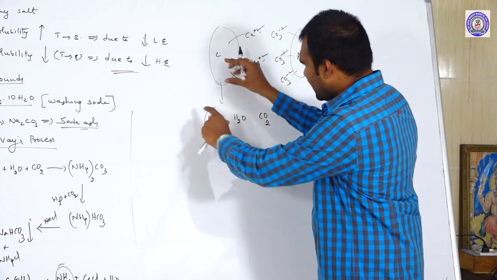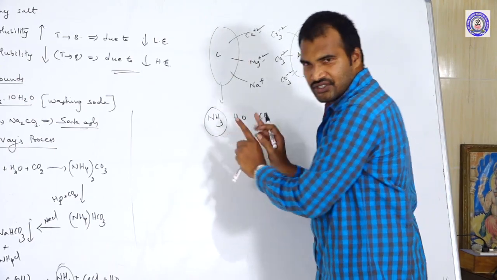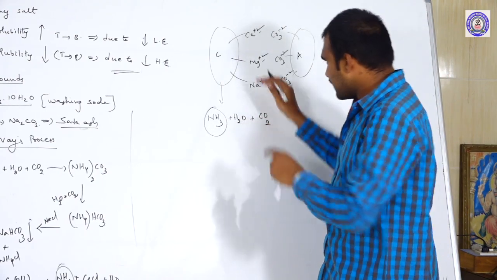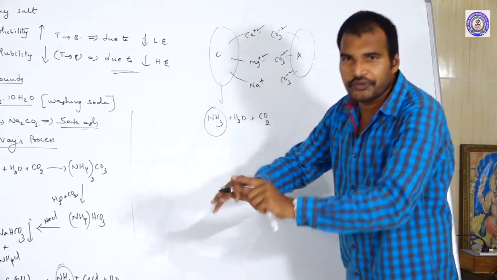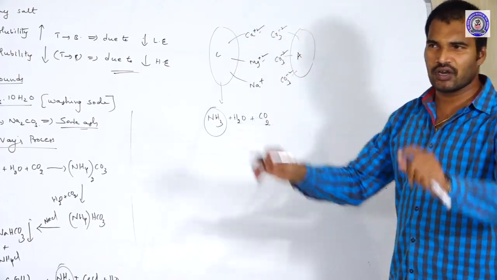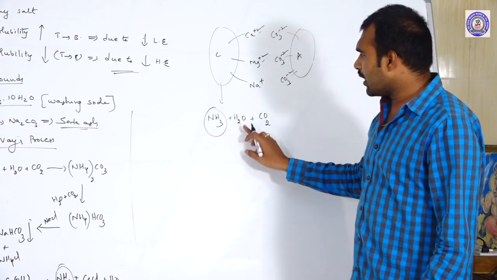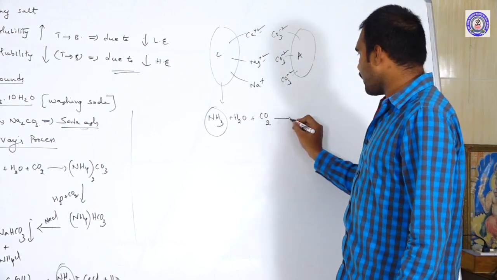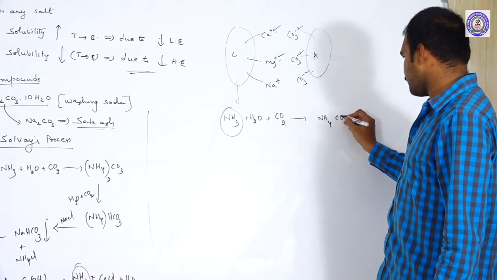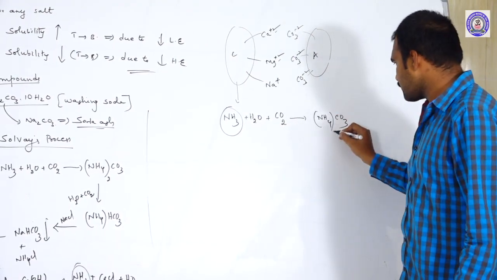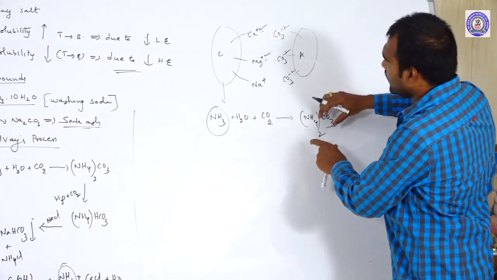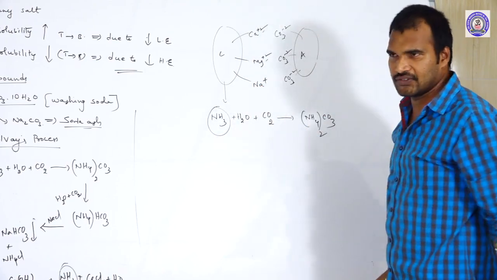He gave orders to the minister to form an army, and also told him to distribute the army into 3 parts and give them to our sons. So ammonia combined with H2O and CO2, and they form ammonium bicarbonate and ammonium carbonate, NH4 twice CO2. And he gave this army equally to the 3 persons.